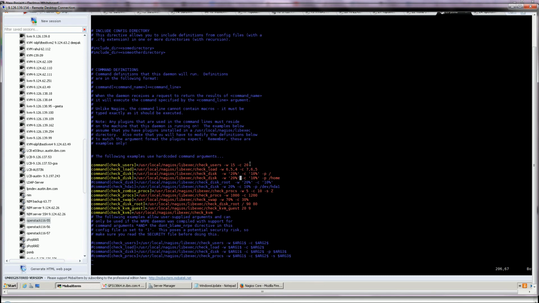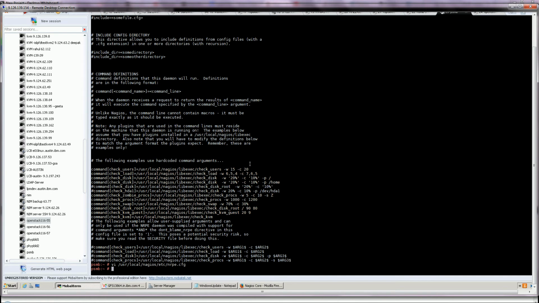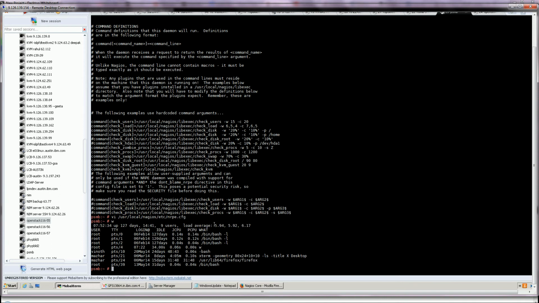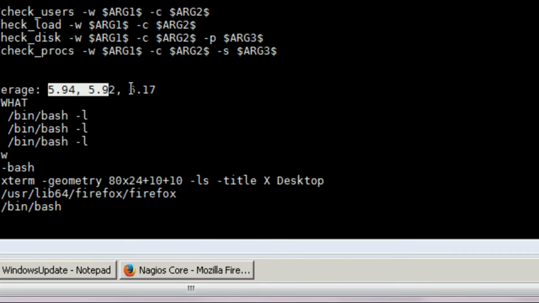Now here it is maximum. I've come on another system. Here you can see w, load average, it is showing 5.94. It is very near to reaching the top, because here also the value will be maximum 8. Up to 8 it is the normal work. After 8 the load will increase.